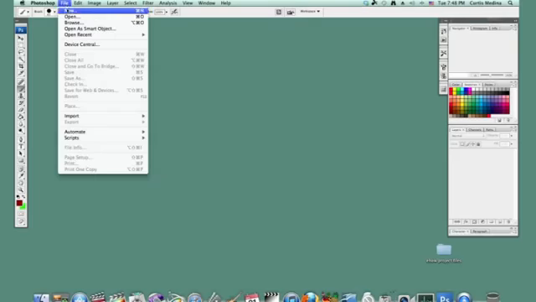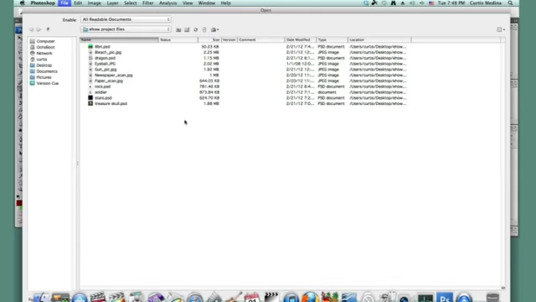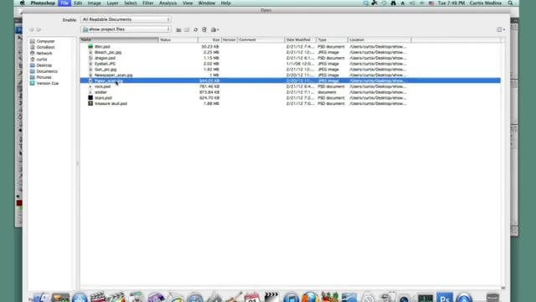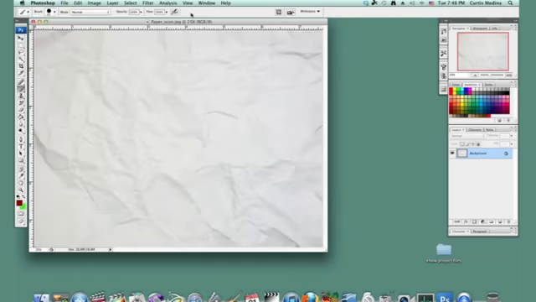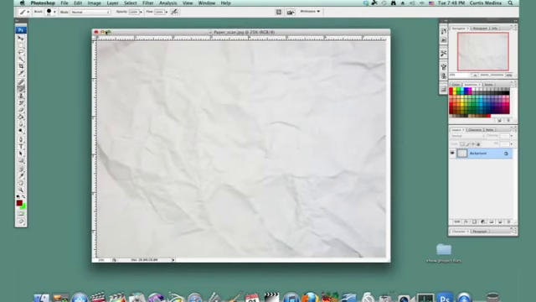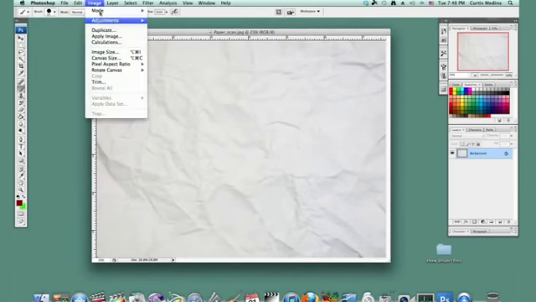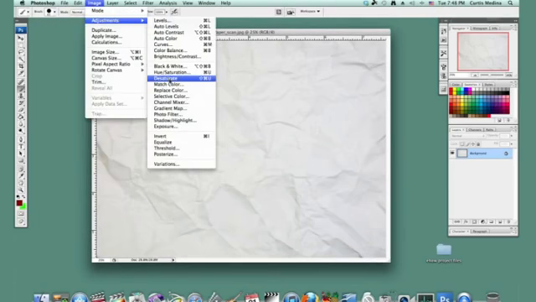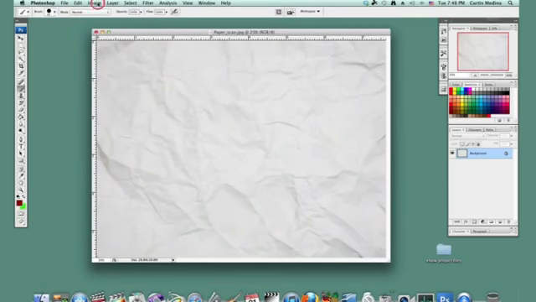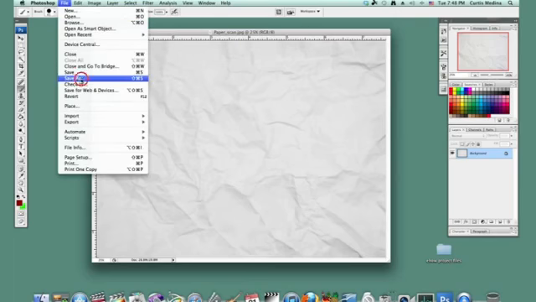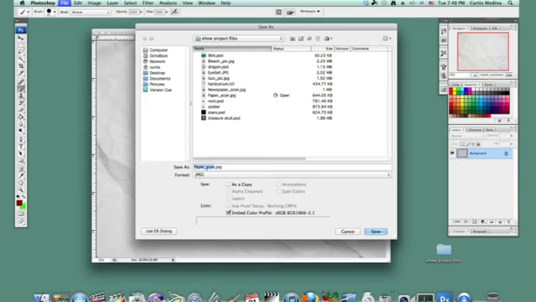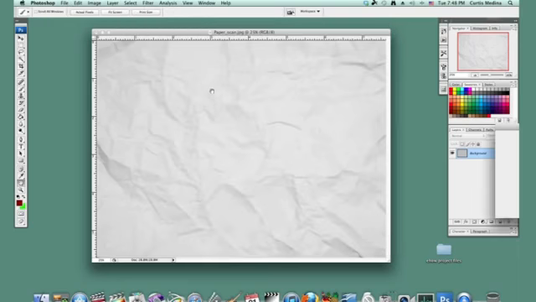Okay, so we're going to go File and open the image of the piece of paper that I scanned. And if there's any color to it, I'm going to go to Image, Adjustments, and desaturate it. Just check it out. Okay, and then I'm going to Save As. I'm going to save it on the side. I'm just going to call it Displace for now, and I'll show you why later.